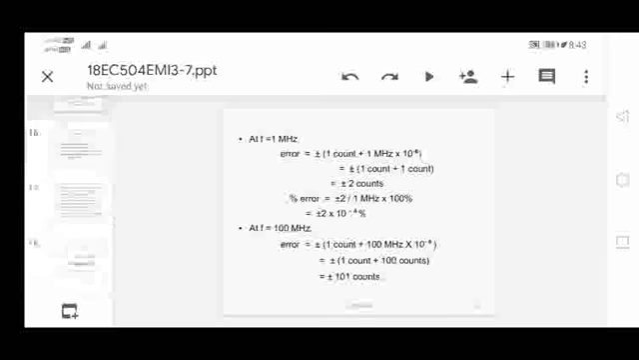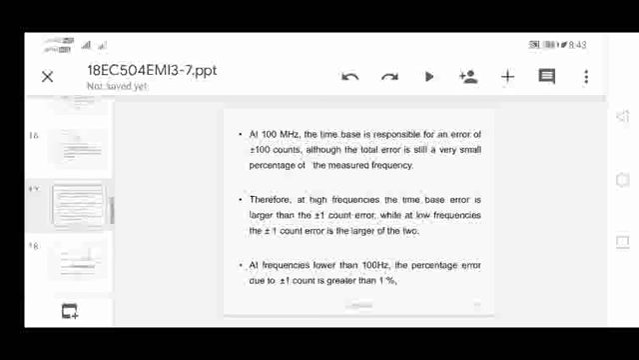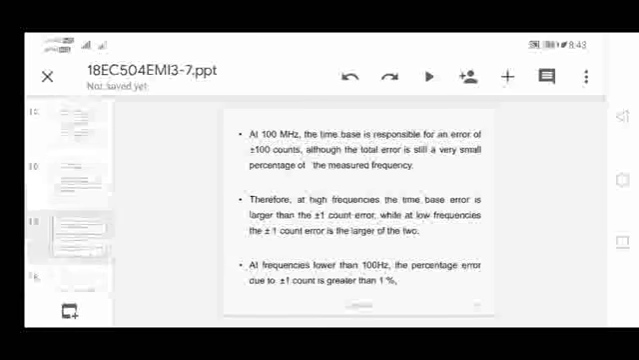So at 100 megahertz, the time base is only responsible for an error of plus or minus 100 counts, although the total error is still a very small percentage of the measured frequency from this calculation. That is only 1.01 × 10^-4 percent. So the percentage error is reducing in the case of high frequencies, but the error due to the time base is very high when we are increasing the frequency.